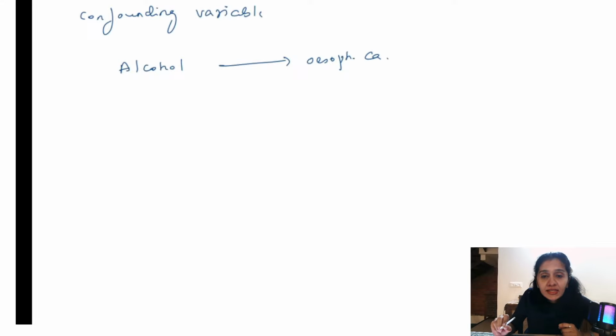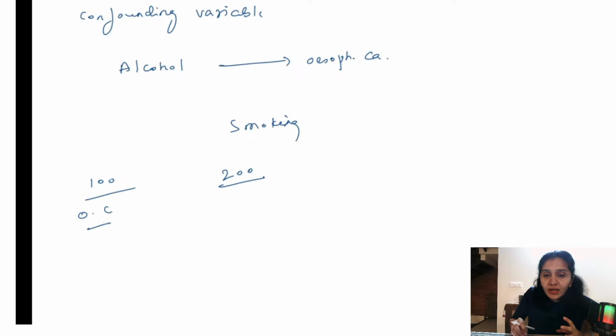Alright. So in this case, smoking can act as a confounder. Okay, what does it mean? Let us say there are 100 individuals in the cases group, that is, esophageal cancer they are having, and there are 200 controls. Usually you take cases and controls in the ratio of 1:1 or maximum 1:4. Here they don't have esophageal cancer, right? And then I'm studying the effect of alcohol on esophageal cancer.